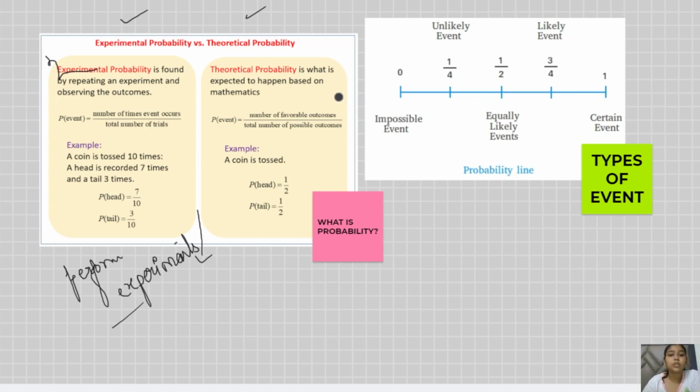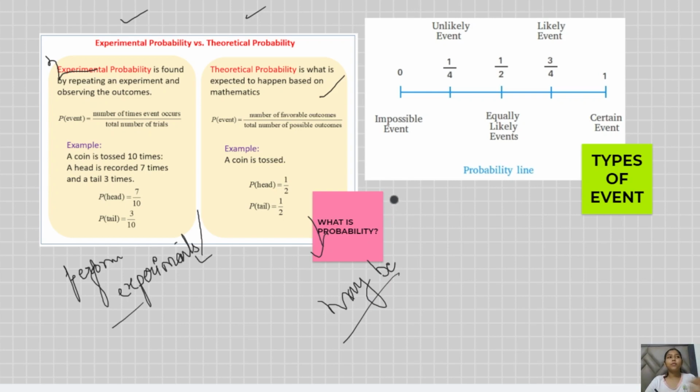Now going to the theoretical probability: when we go towards the theoretical part, we don't know exactly how many times head would appear and how many times tail would appear. So it is basically maybe this is the chance, maybe 50% will be head and 50% will be tail.